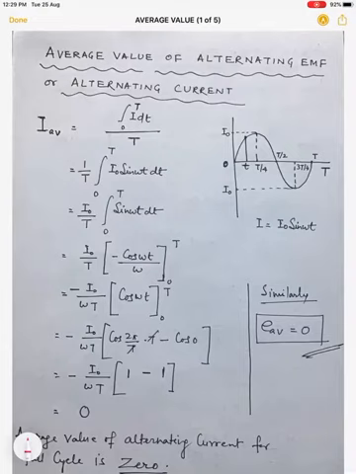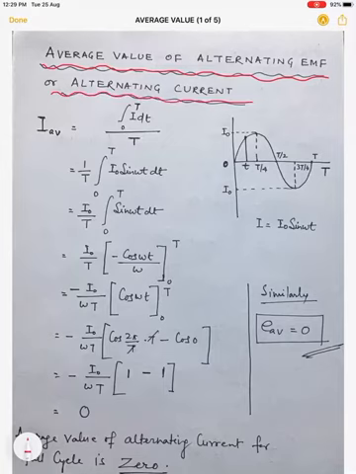So we have to find the average value of this alternating current for a full cycle, that is, for one complete rotation of the coil in the magnetic field, what is the time average of alternating EMF or current. Our aim for today's class is the average value of alternating EMF or alternating current.